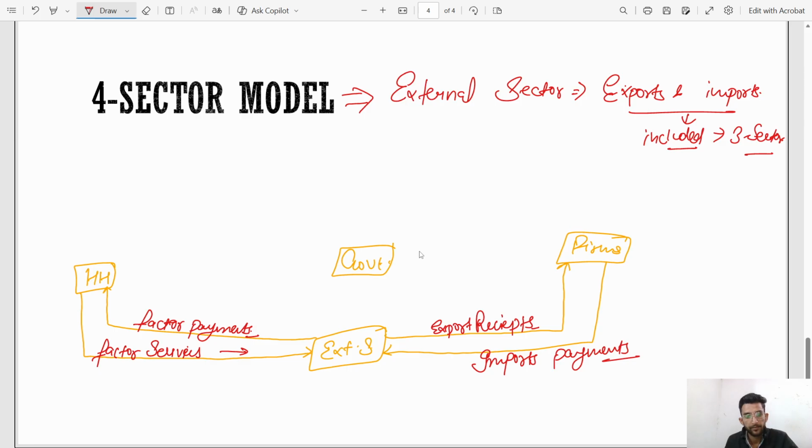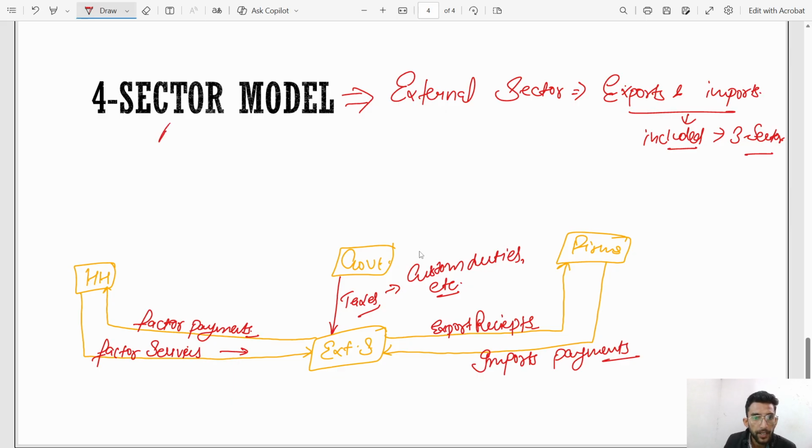But government will just levy taxes from external sector in form of custom duties, etc. The other relation between household, government, and firms, you can take as an example from three sector and four sector model.